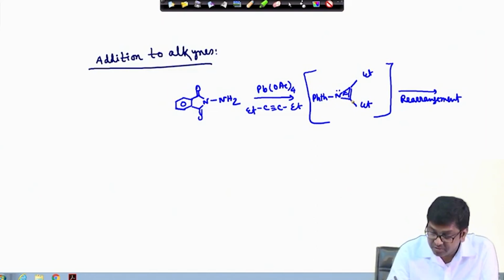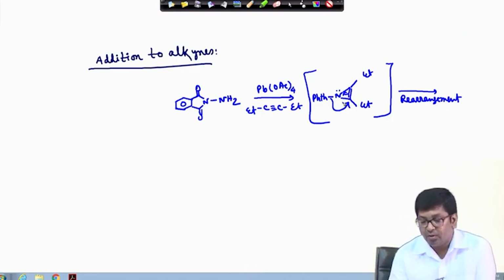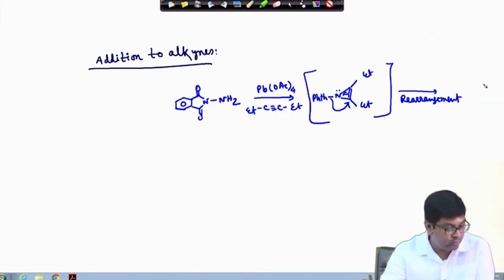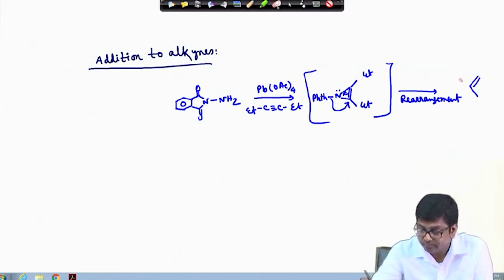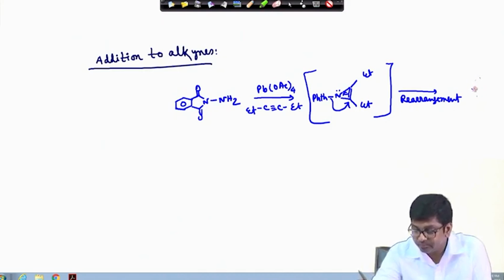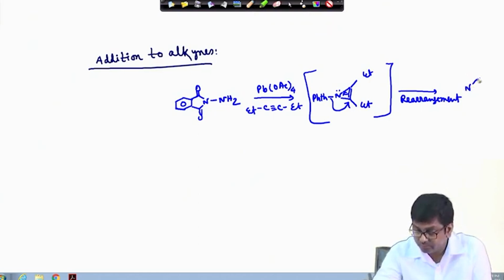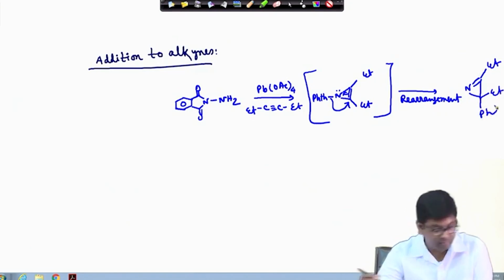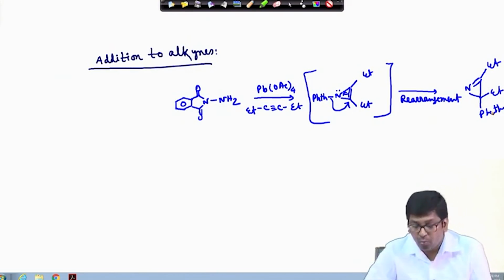That this azirine ring will actually, this phthalimide group will migrate over here and this one will shift. So, overall the product will be in this case, okay. So, in this case what we will get?